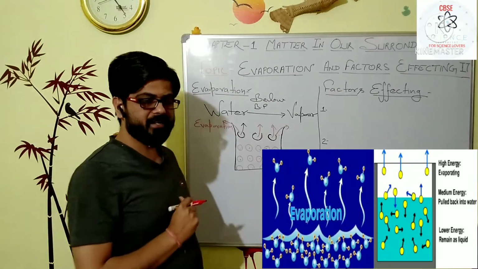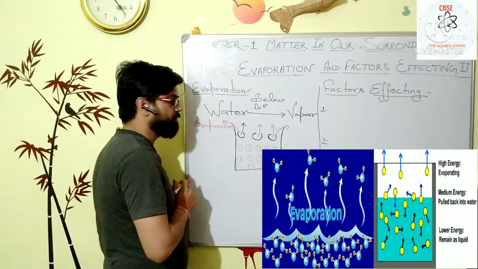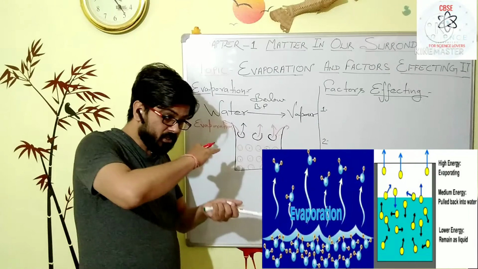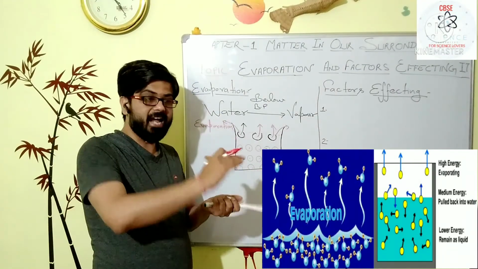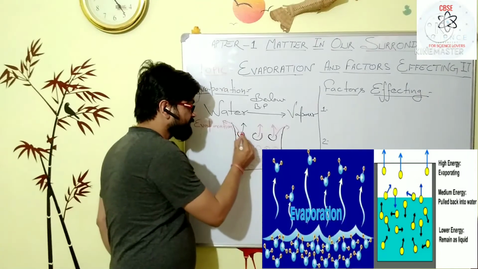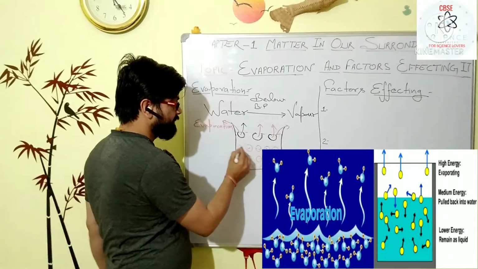So my dear students, that's why we say that evaporation is a surface phenomenon. Why? Because here the phase changing procedure is happening from the surface of the system. The inner particles remain the same.